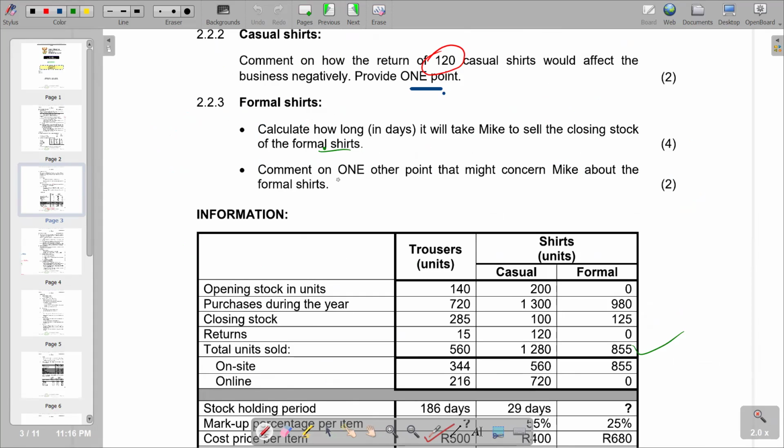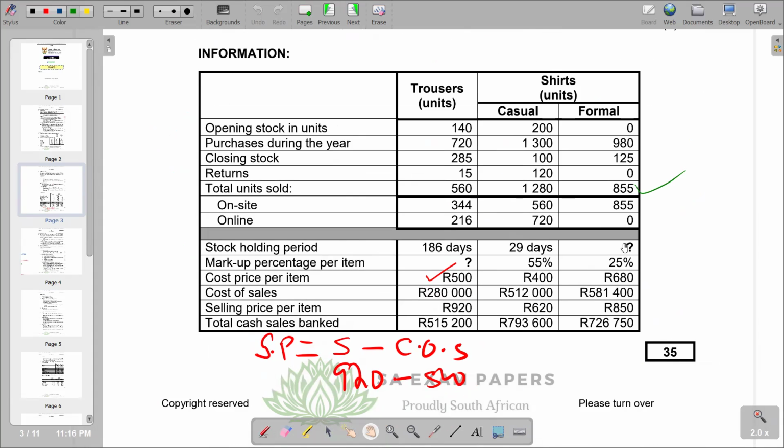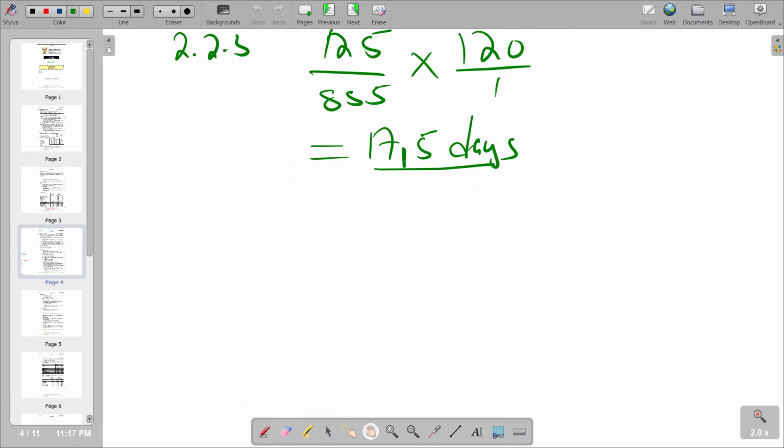So what other concern can we quickly pick in the four more column? We can just try to see. We are seeing that there is a low markup. We have a markup of 25%, which is a bit low. This will cause problems in that the price will go down, and we're going to have higher sales than normal, which is going to lead to shortages, which becomes a situation. So that is what we can present for the comment.